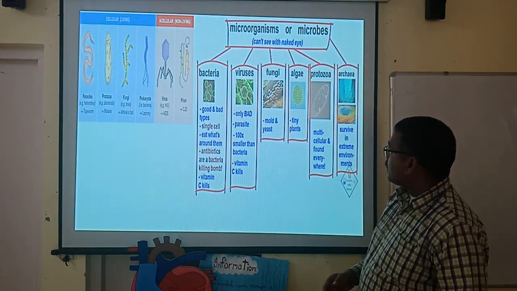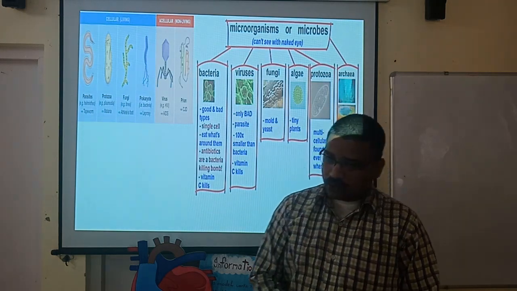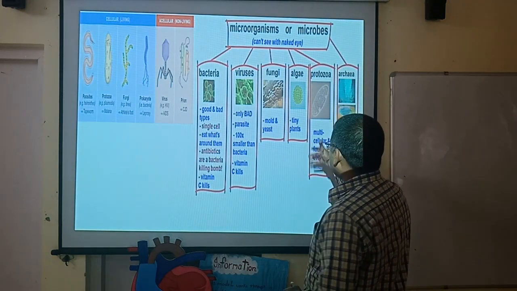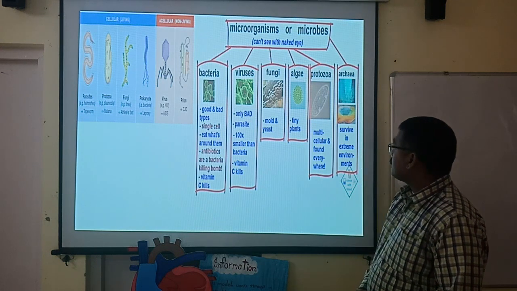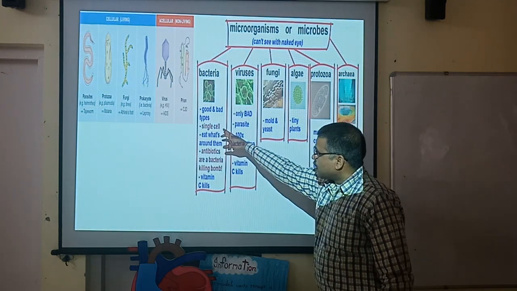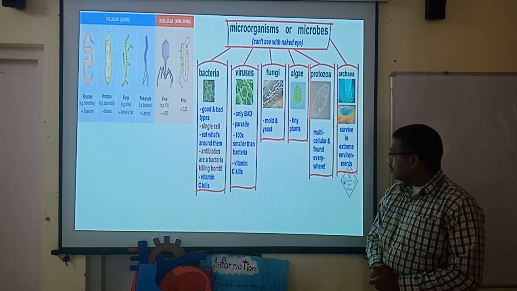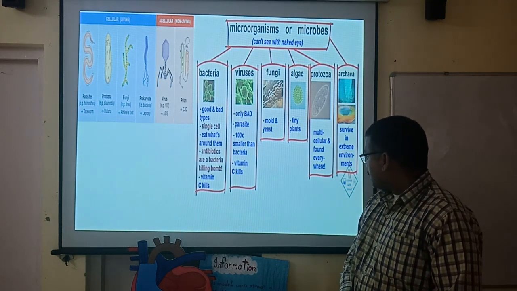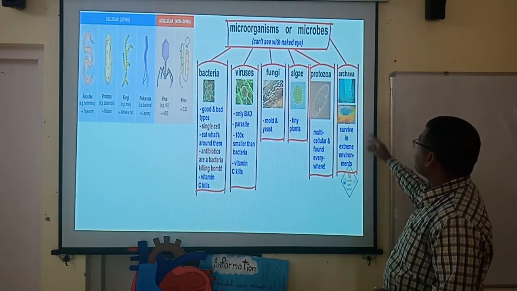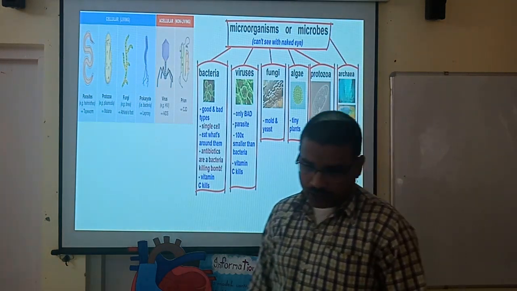When we talk about fungi, they are mold and yeast. These are helpful microorganisms by which we make bread. And algae are tiny plants. Protozoa are single cells as well, and they are found everywhere. There are some things here which you do not have to study.